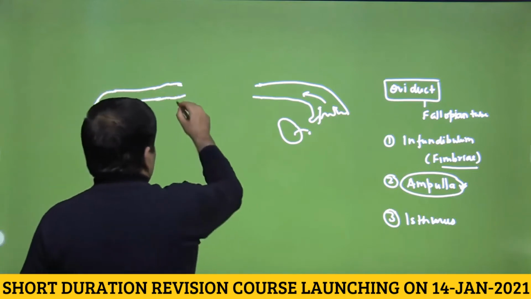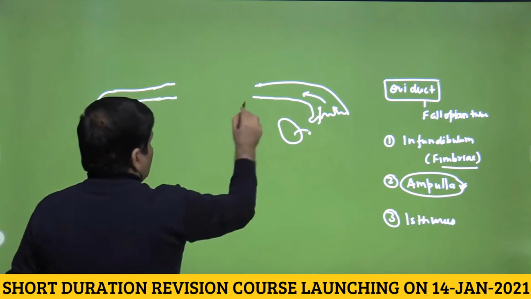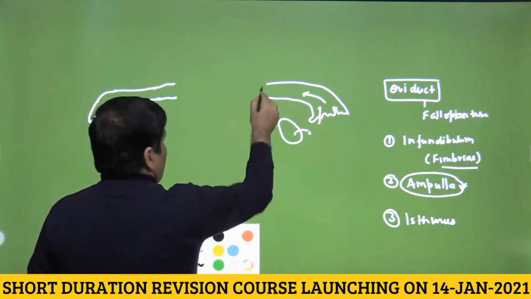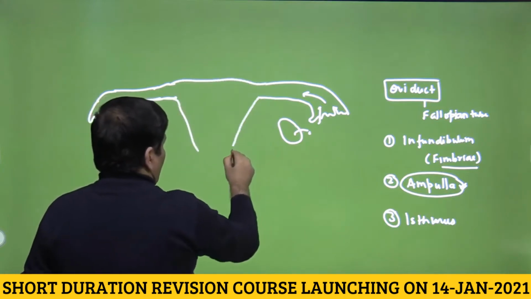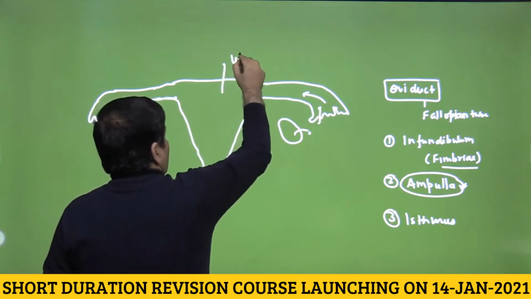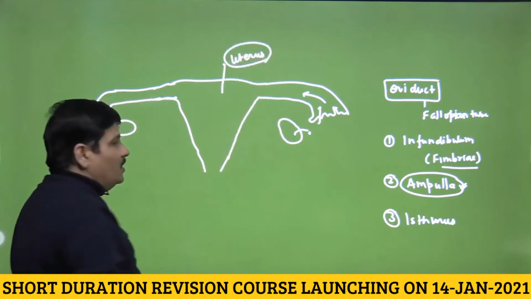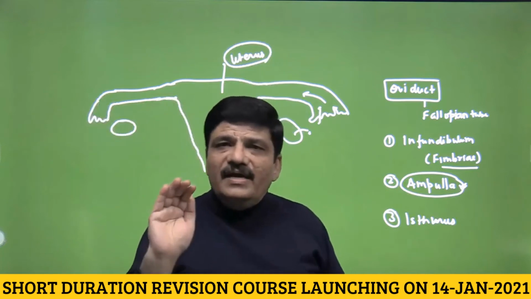Now this isthmus opens into, let us try to create some symmetry here, what is called the uterus. Please try to understand that the uterus in its non-pregnant form is anteverted.